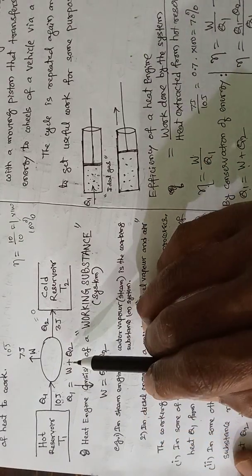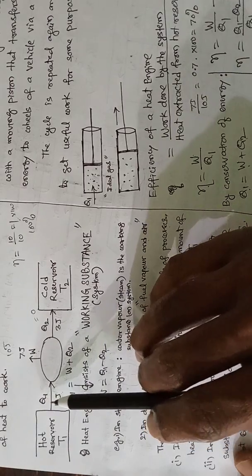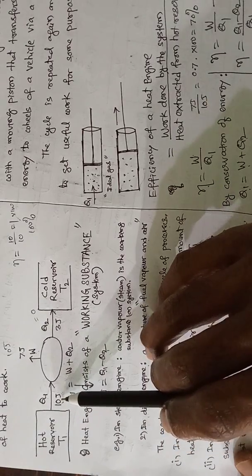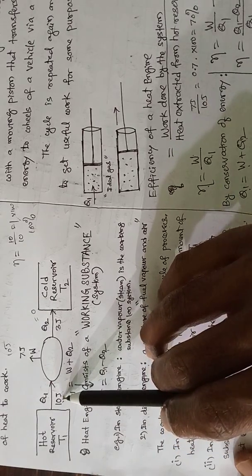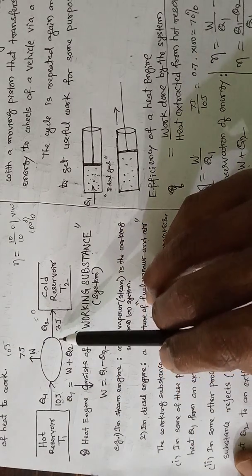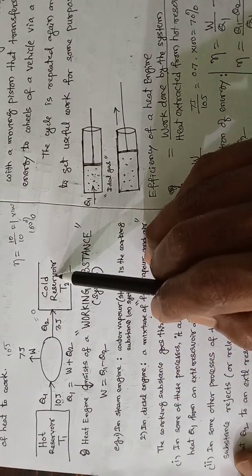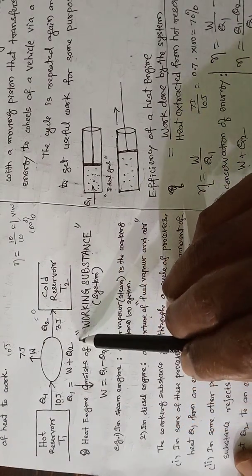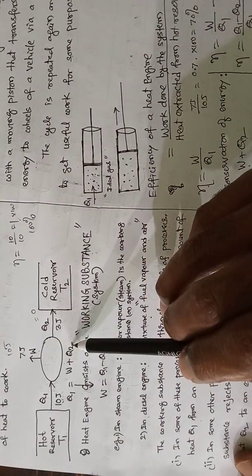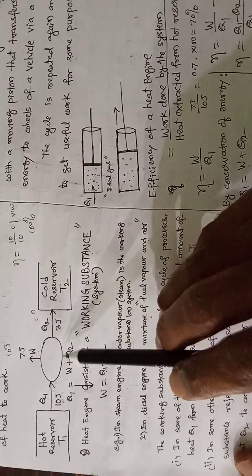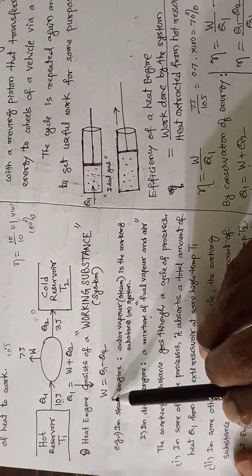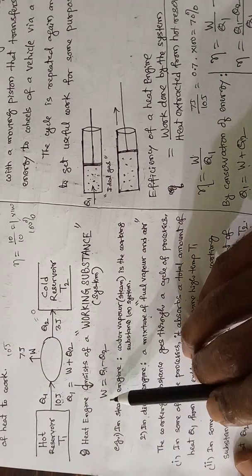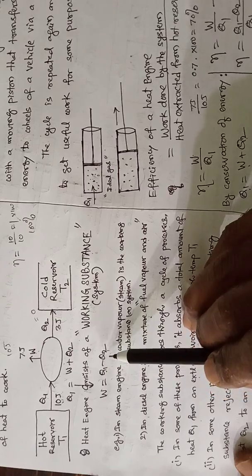Here we can write an equation. The Q1 amount, 10 joules of heat energy, is taken from the hot reservoir. From this, 7 joules is utilized to do work and the remaining 3 joules is rejected to the surroundings. So adding these two, we get this value. Therefore, I have written an equation here: W plus Q2 is equal to Q1, or W is equal to Q1 minus Q2. It means the work done is equal to Q1 minus Q2.